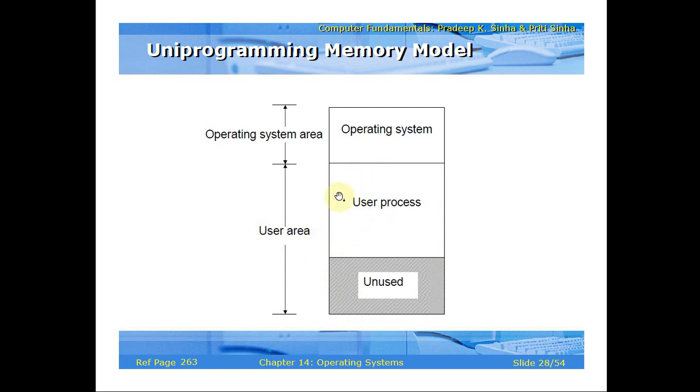Out of which the user process is loaded here, and this much is free space. So uniprogramming memory model means one program, one user process. It may be swapping of two numbers or sorting of an array. That program is loaded here, and this much area is free.